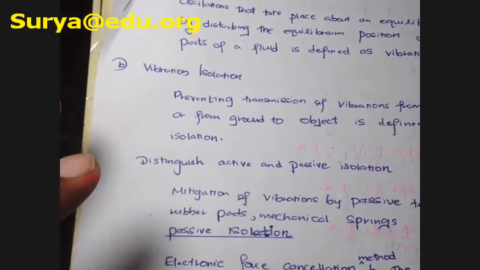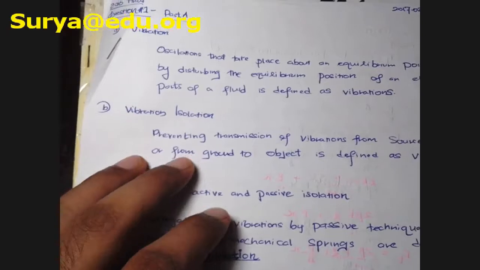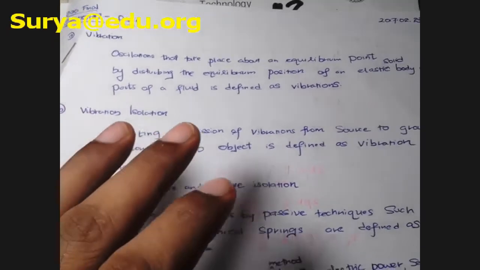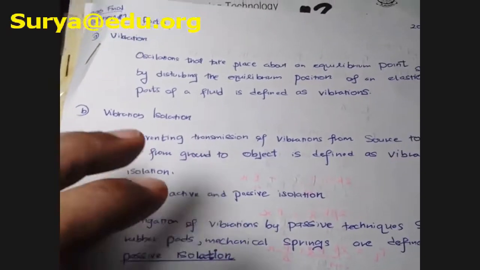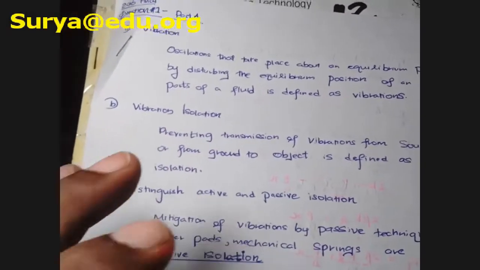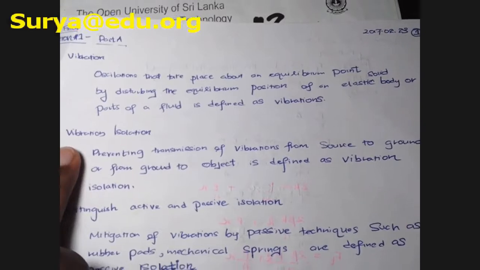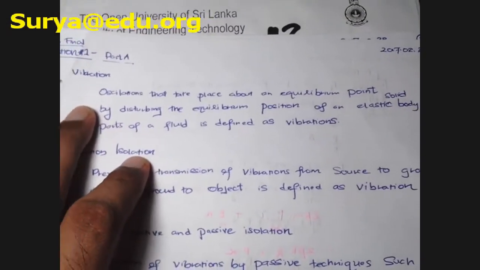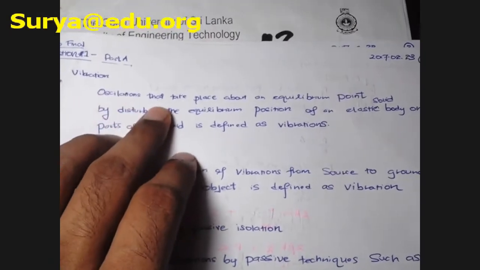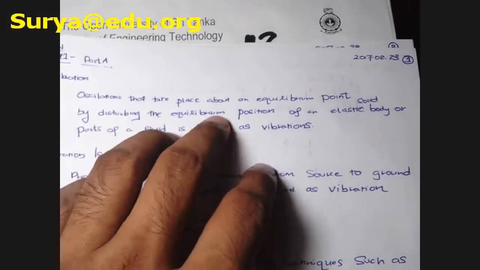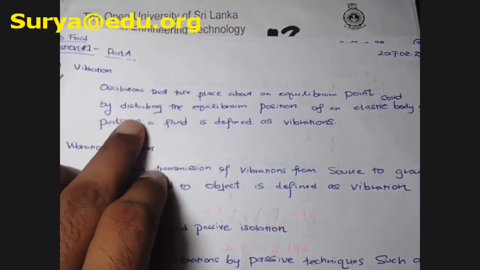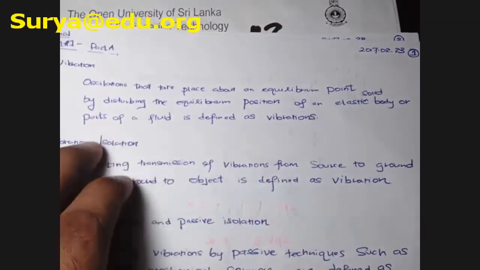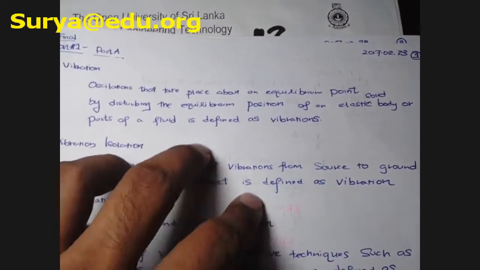So what is vibration? Vibration is actually a periodic, repetitive, oscillatory motion of a particular system such that it would take place by creating an imbalance in the original system, because it always creates an imbalance. Okay, so now let's see the definition. Oscillations that take place about an equilibrium point by disturbing the equilibrium position of an elastic solid body or parts of a fluid is defined as vibration.